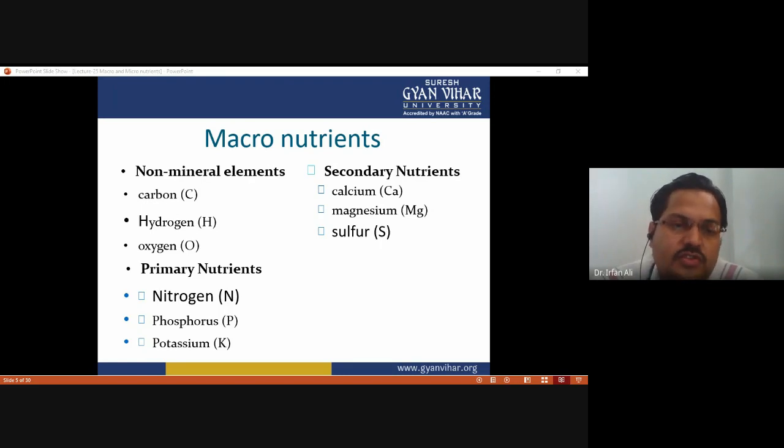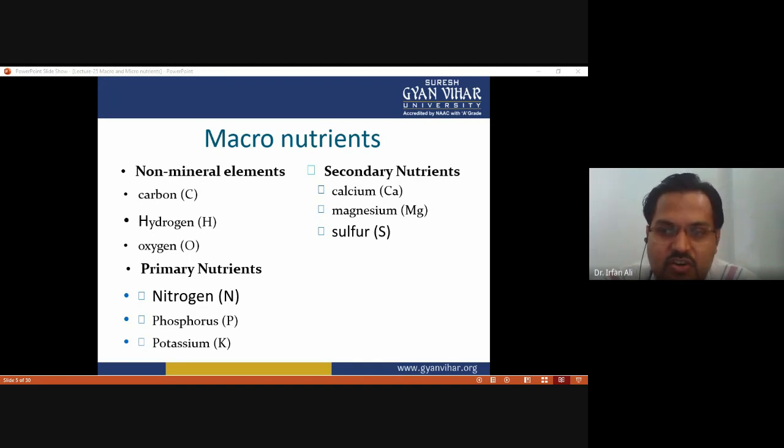The primary nutrients are NPK, which is very essential for plant growth and development: nitrogen, phosphorus, potassium. The secondary nutrients are calcium, magnesium, sulfur, CaMgS.